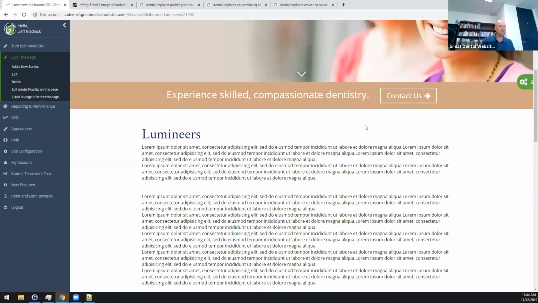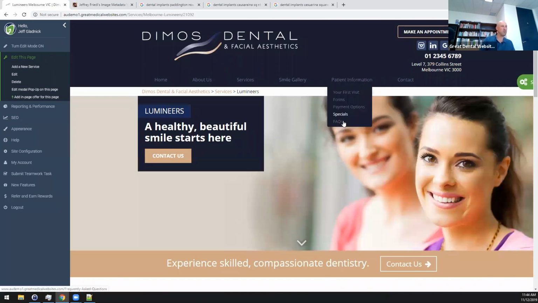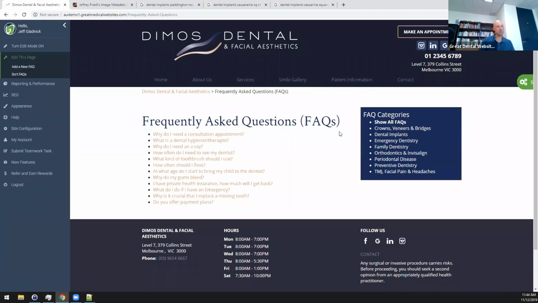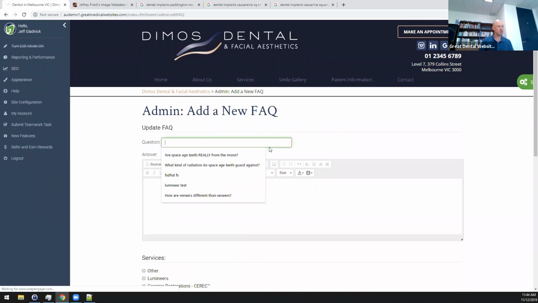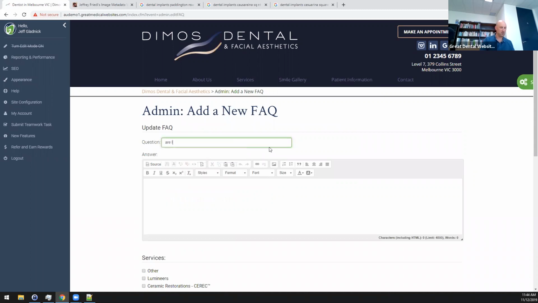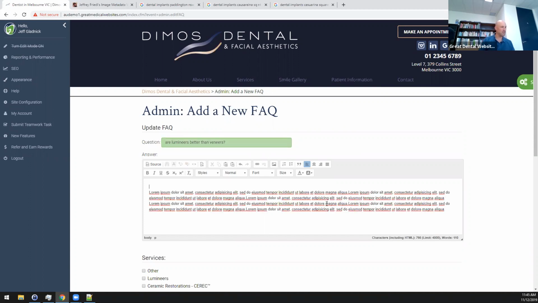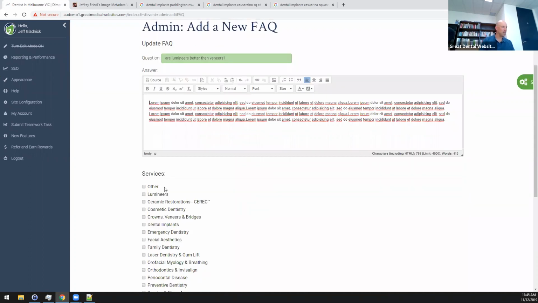And so let's keep going. Let's add an FAQ really quick. It's pretty much the same way. Every section on the site works just like this. You go to the section you want, you click add new whatever, you fill out a little form, sometimes upload an image. Are Lumineers better than veneers? Well, that's our answer. Go ahead and we'll add maybe a little more content here.